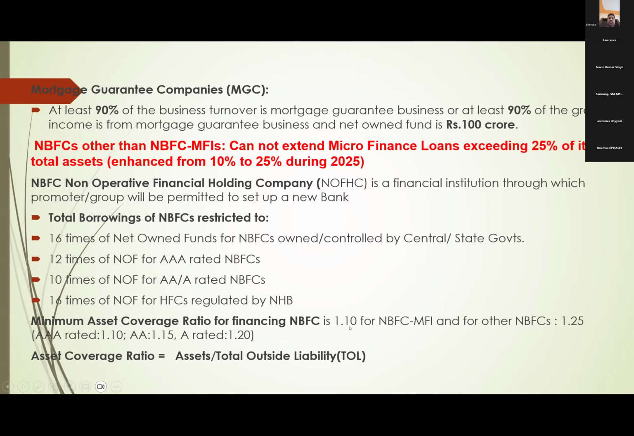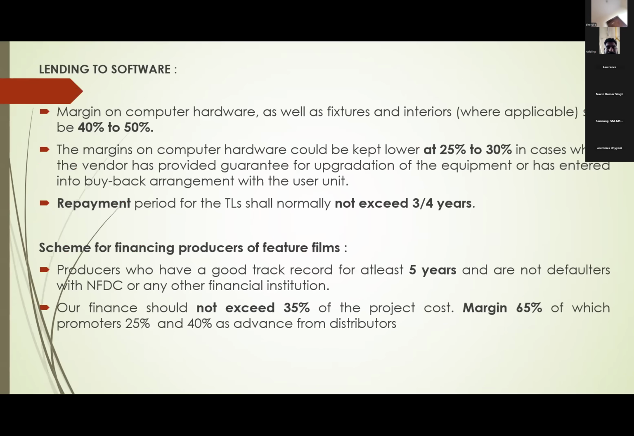But it can be reduced to 1.10 in case of NBFC MFI, or if it is AAA rated, then 1.10 only. If double A rated, it means 1.15, and A rated 1.20. This is about NBFC financing. Next, we are going to lending to software.